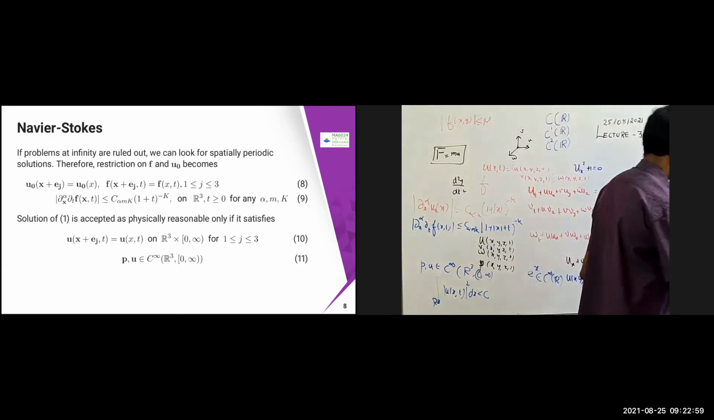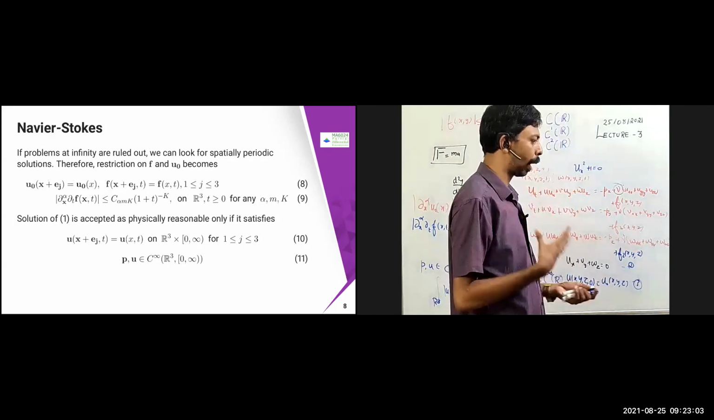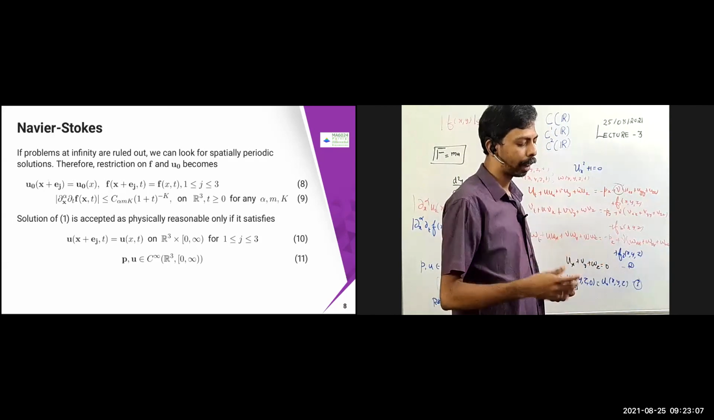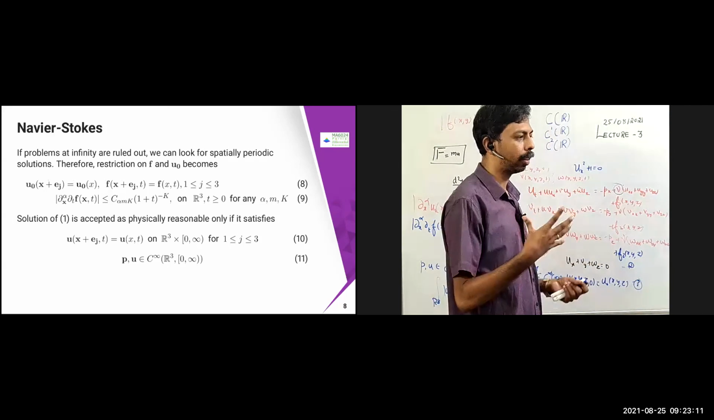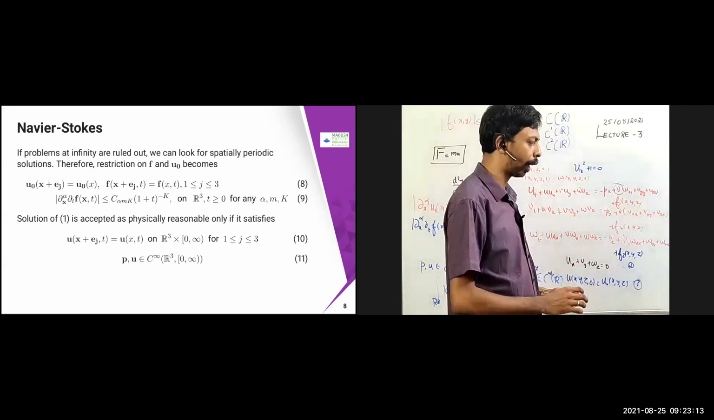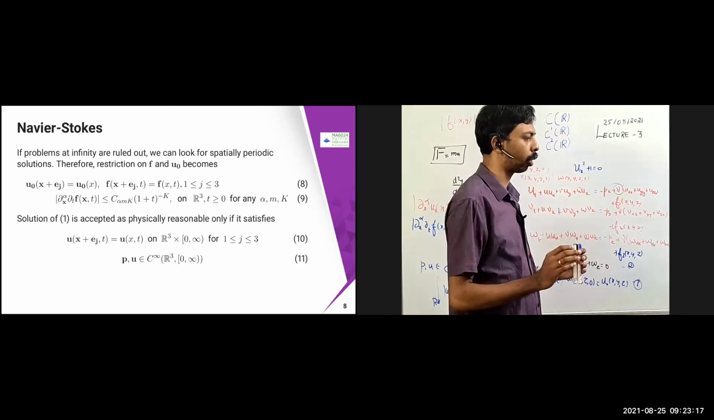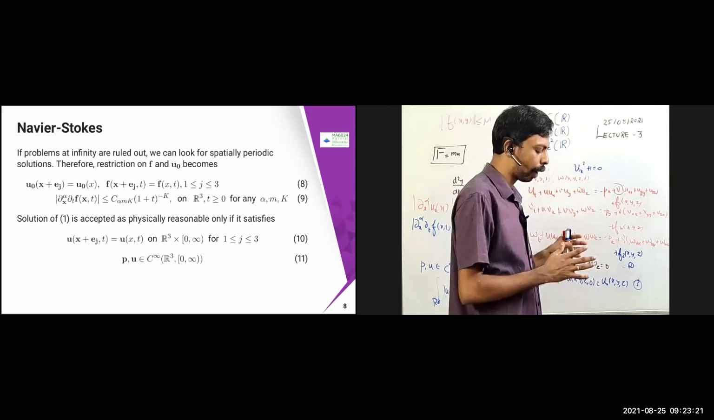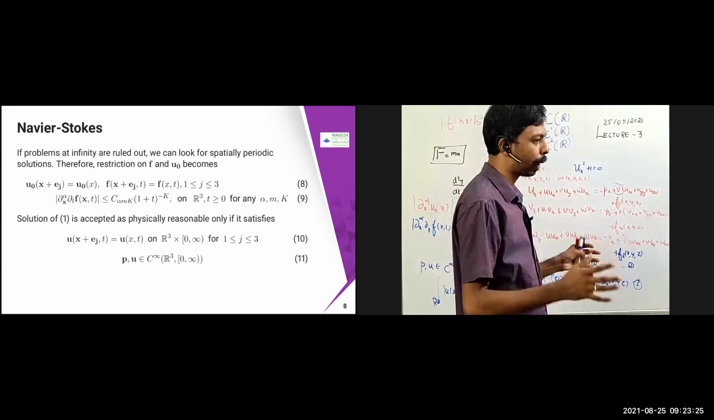Suppose you forget about the problems at infinity. There is going to be a problem at infinity, because that may not happen in reality, because infinity will not be happening, as everything is finite. So suppose the problems at infinity are ruled out. Then what we want, at least, is some periodic solution. Spatially periodic solution I want.